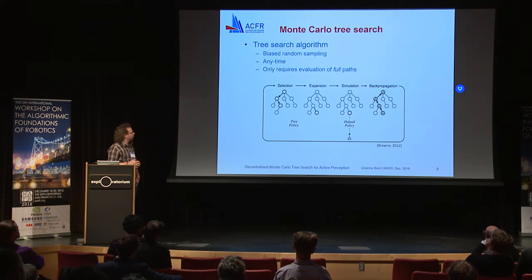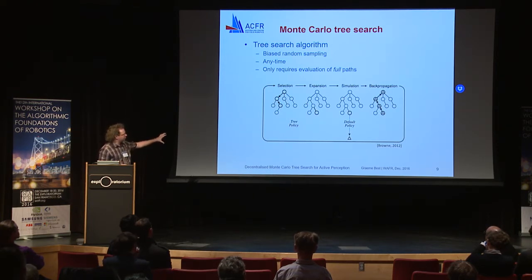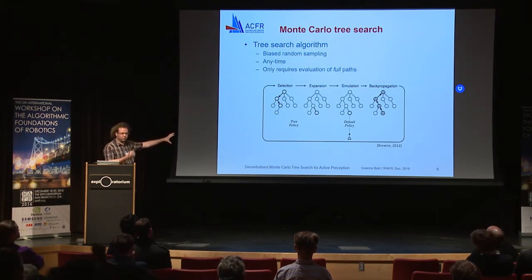For the tree search component, what we're going to use is Monte Carlo tree search. Just briefly, Monte Carlo tree search is a biased random sampling of a tree. It has the nice properties of being anytime, and only requires evaluation of full paths, so there are no intermediate heuristic functions required. The algorithm, summarised briefly down the bottom here, is that we select some part of the tree to expand, we then perform a simulation from that point in the tree, and we collect statistics, particularly the reward function, and feed that back up the tree, back up to the root node. This process continues until your computation budget is exhausted.